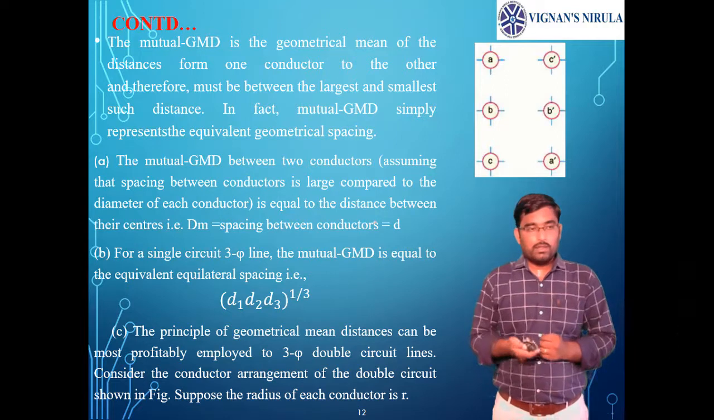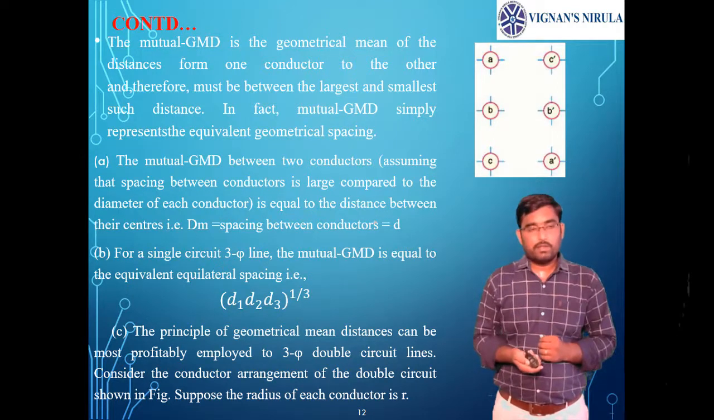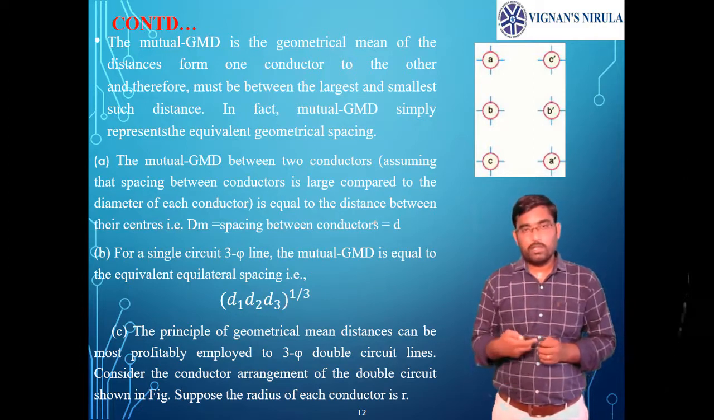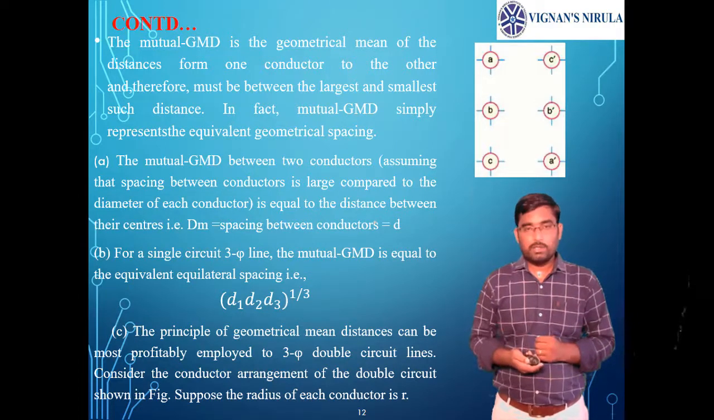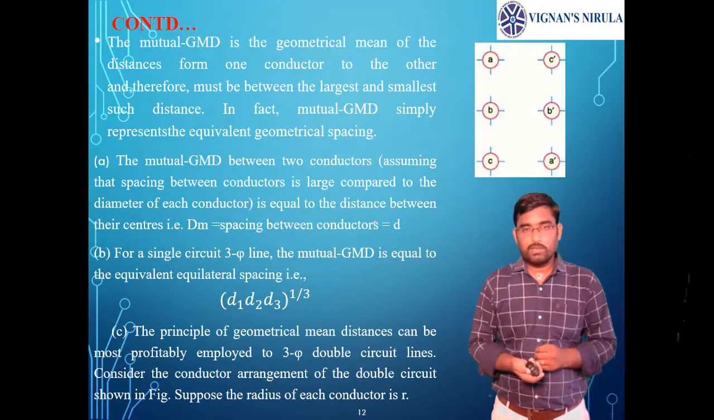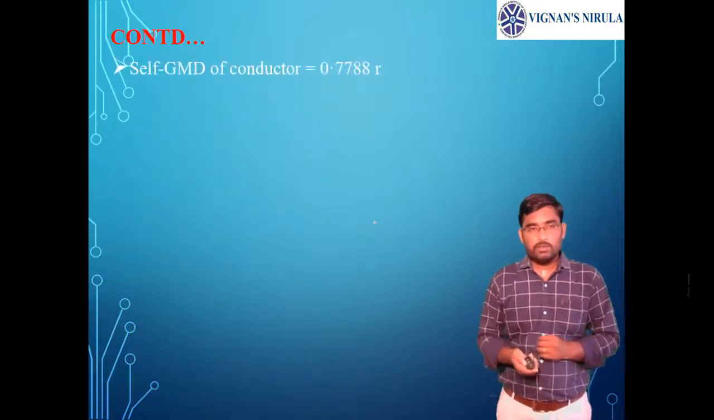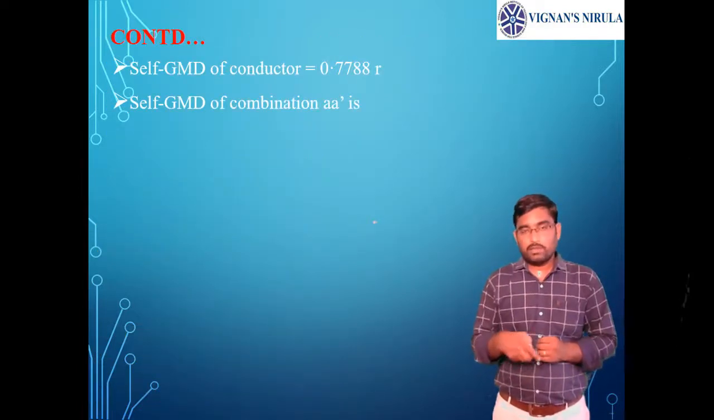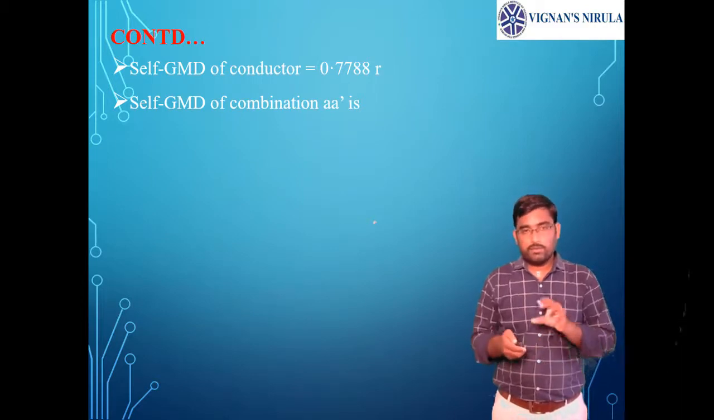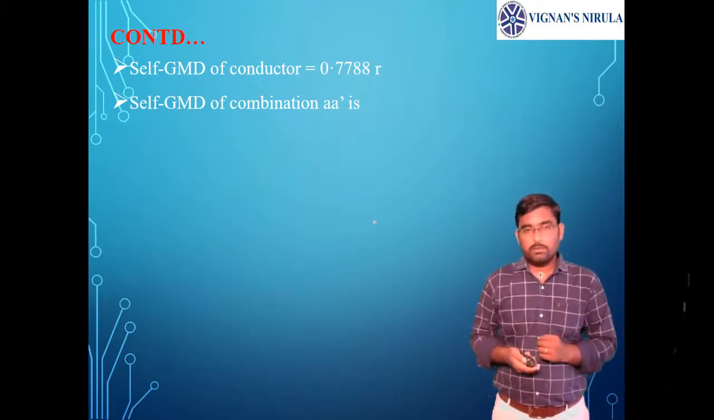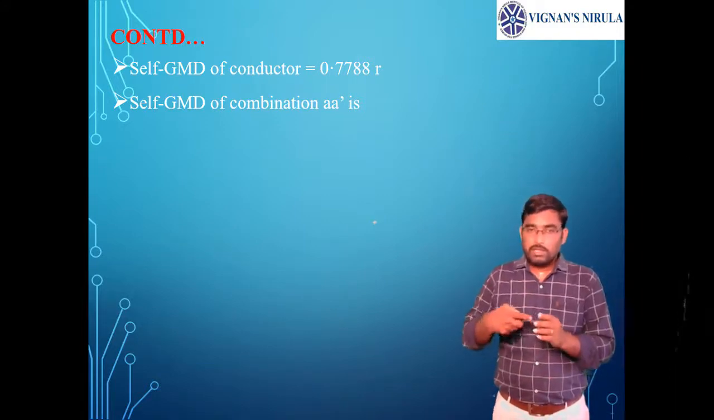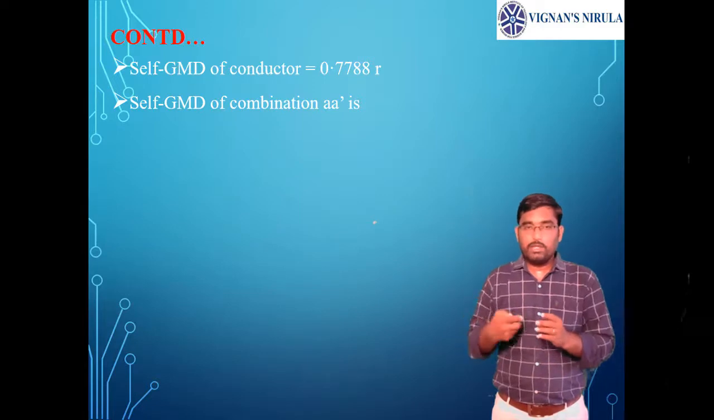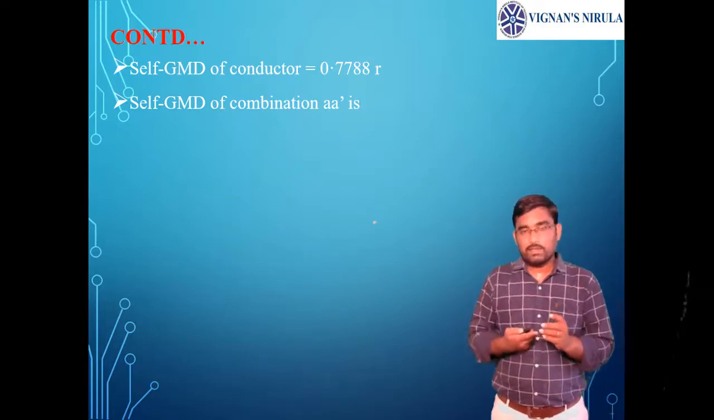See here, generally for a three-phase line which is symmetrically spaced, the mutual GMD will be D1, D2, D3 whole power 1 by 3. Let us write the mutual GMD expression for a three-phase double circuit line. Here the self GMD for a particular phase is 0.7788 into r. First let us write the self GMDs for this three-phase double circuit line. We need to write the self GMD for combination A A dash, which relates to A phase, B B dash, which relates to B phase, and C C dash, which relates to C phase.